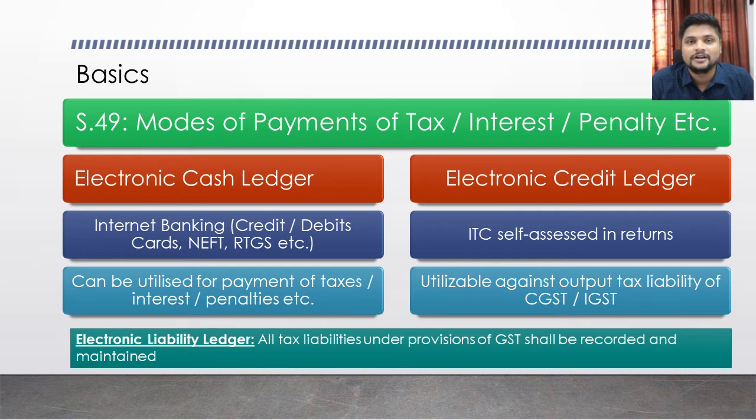As of now, in the current scenario, the amount is lodged in your electronic credit ledger by filing a return and declaring the amount of ITC, which is on a self-assessment basis. You have to declare the ITC in your return on a self-assessment basis, and that ITC will be available in your electronic credit ledger.